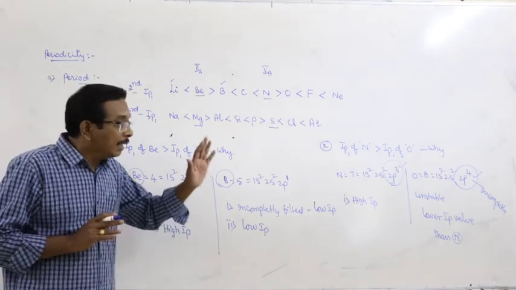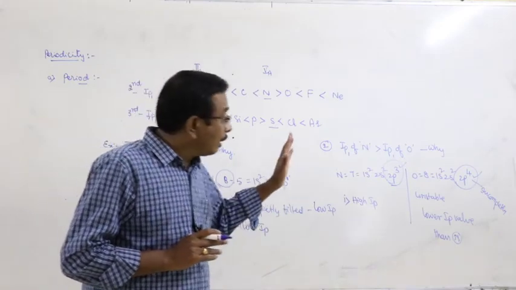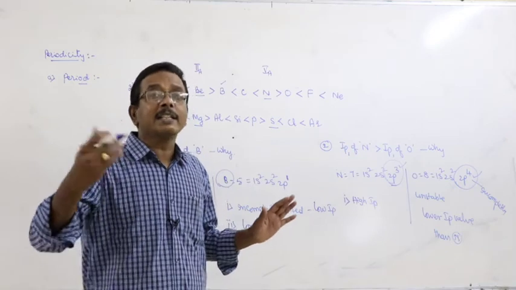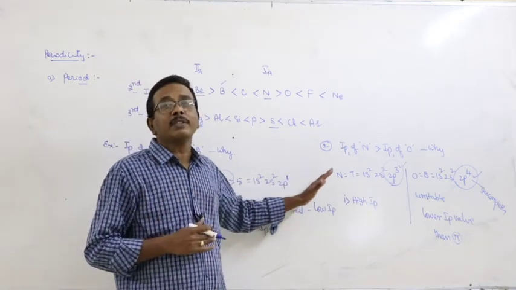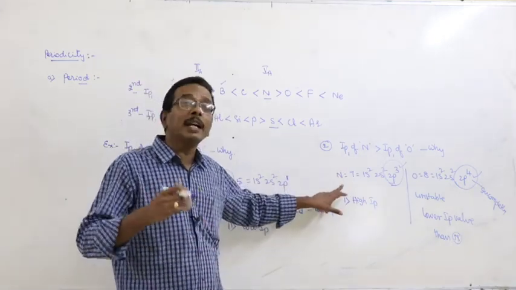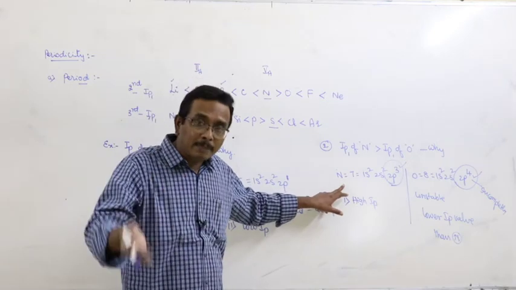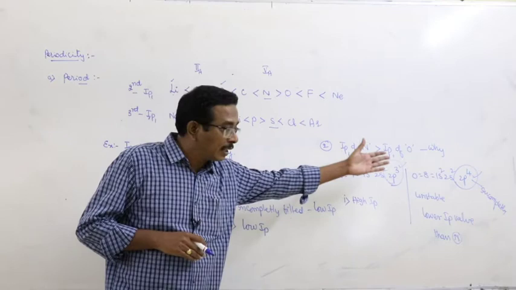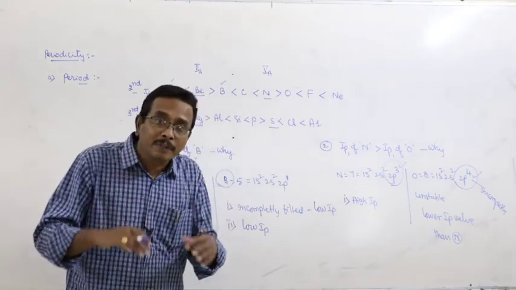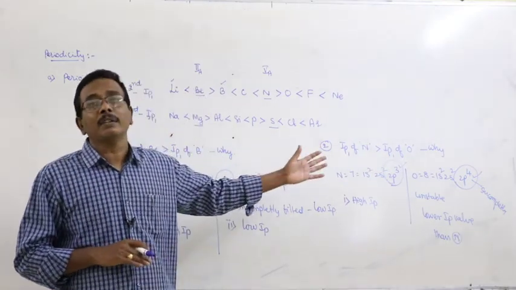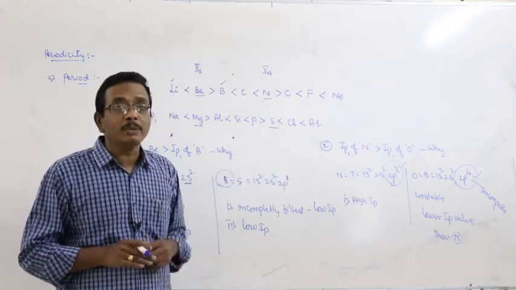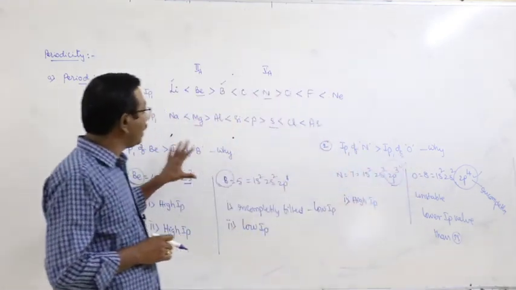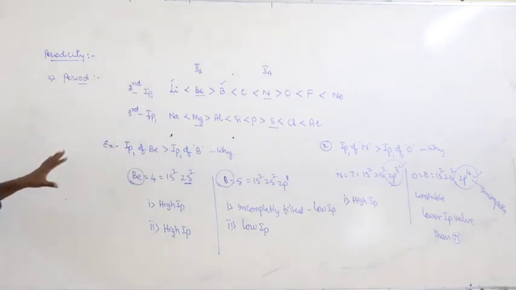Means what? The elements with half filled or completely filled orbitals are stable, and more energy is required to remove an electron from such atoms. So, they have high IP values. At the same time, the elements with incompletely filled orbitals are unstable, and a small amount of energy is enough to remove the electron from such atoms, so they have low IP values. This is the explanation related to the two examples.